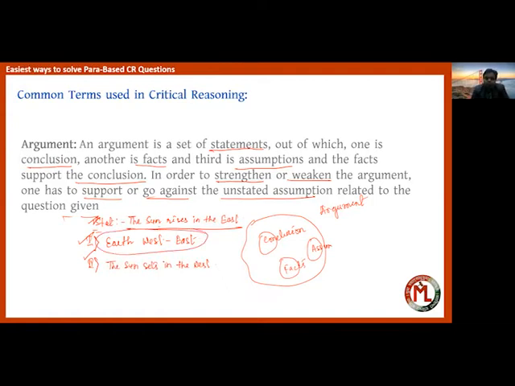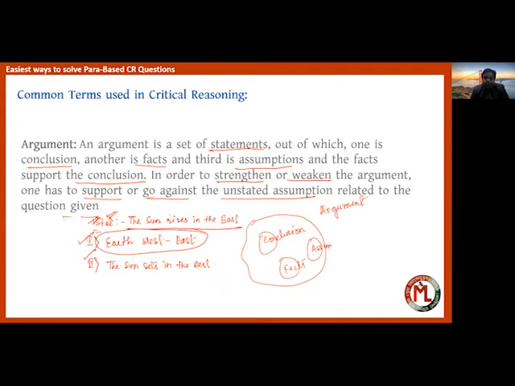Why should it be statement one? Because in the question statement, the statement is given as the sun rises in the east. The statement has not talked anything about where the sun sets.